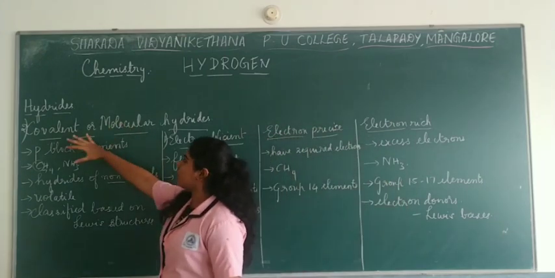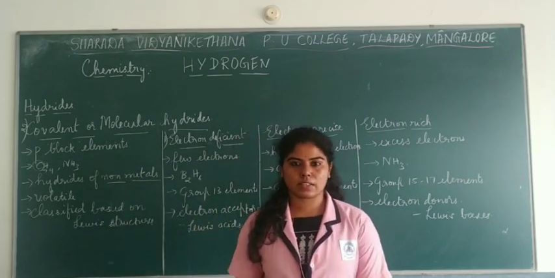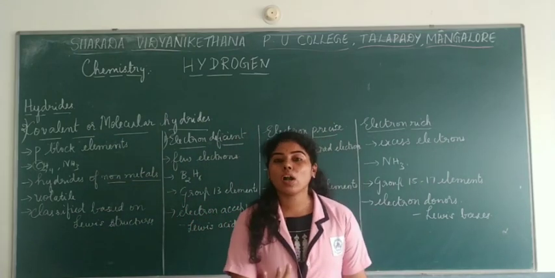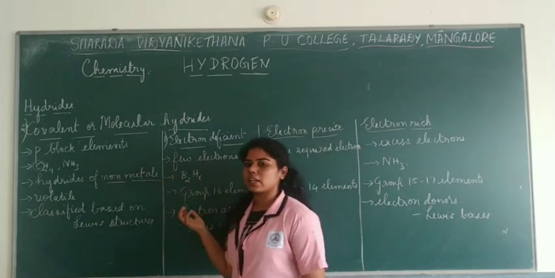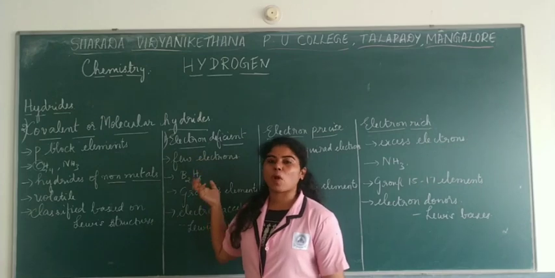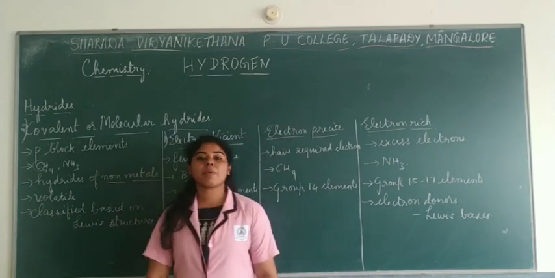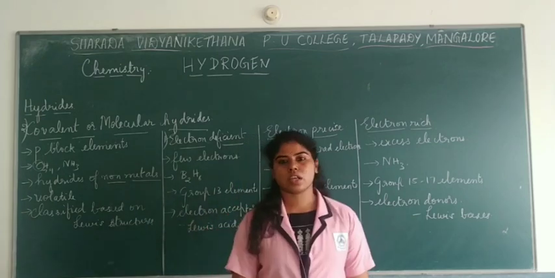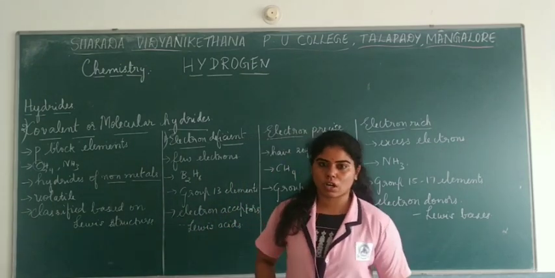Now, these covalent or molecular hydrides are again classified into three categories. Based on what are these classified, that you should understand first, so that you can understand it in a better way, what are the properties of these three classifications. So, first of all, they are classified based on the Lewis structures. I hope you remember what the Lewis dot structure is.